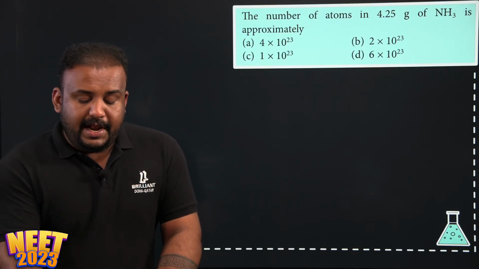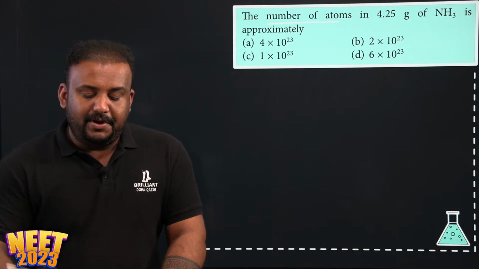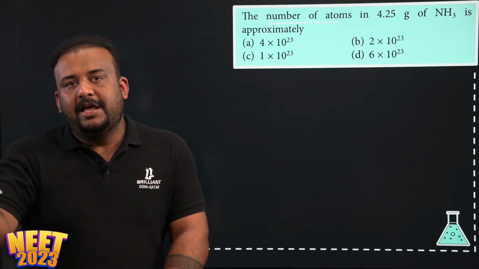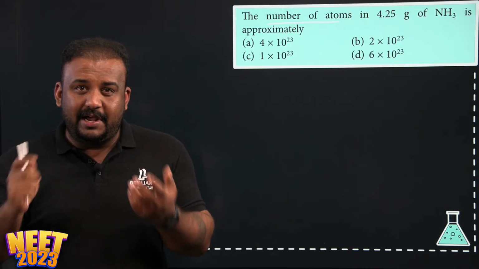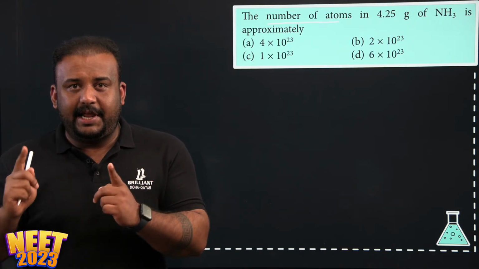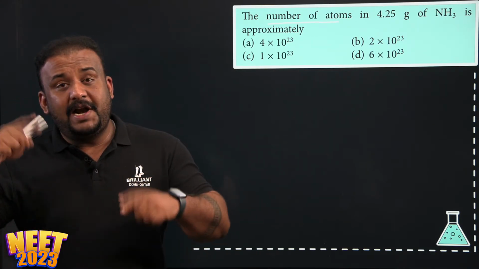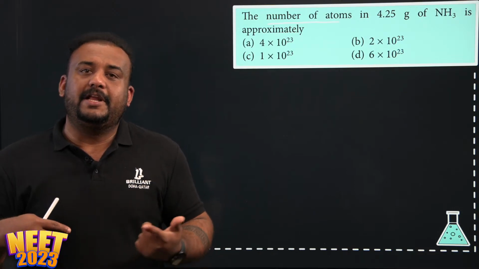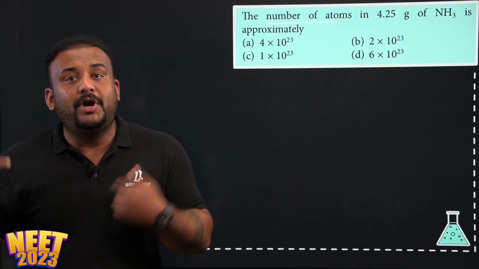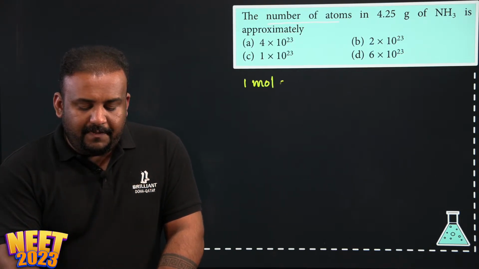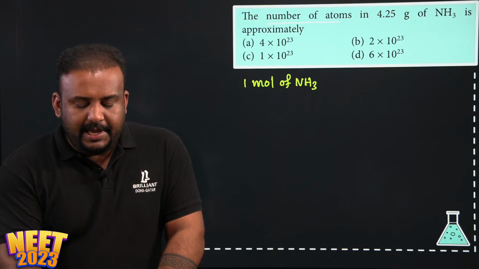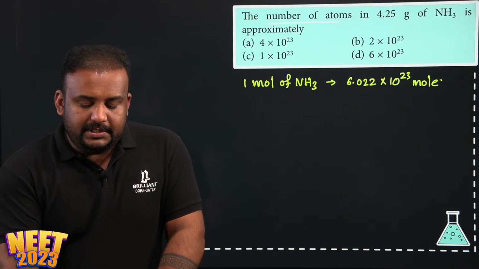See, they are asking again to find out the number of atoms. So, you have to instantly get those connections in your brain. You have to bring it about ammonia. Think about ammonia. One ammonia molecule, NH3, contains 4 atoms. So, one mole of ammonia will contain Avogadro number of molecules of ammonia. Correct? We can say 1 mole of ammonia is equivalent to how many molecules? 6.022 into 10 raised to 23 molecules.